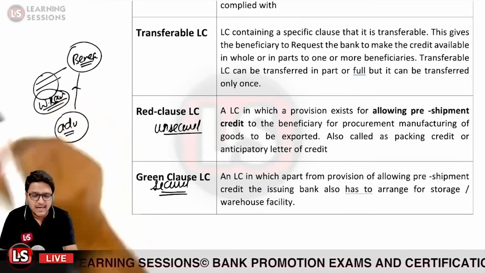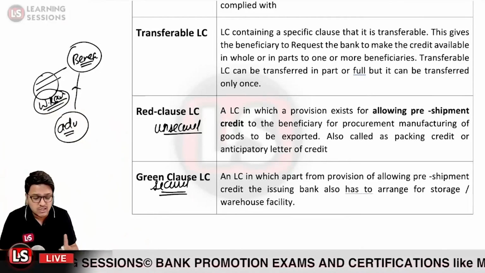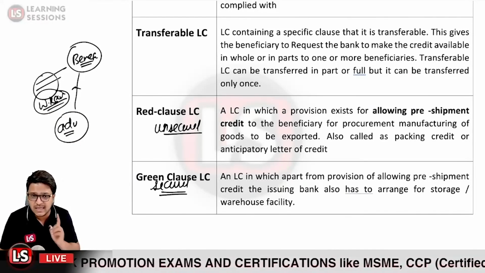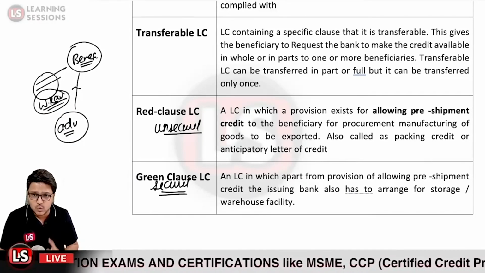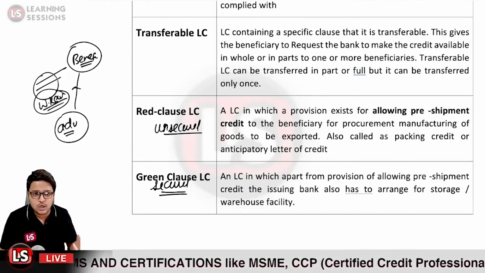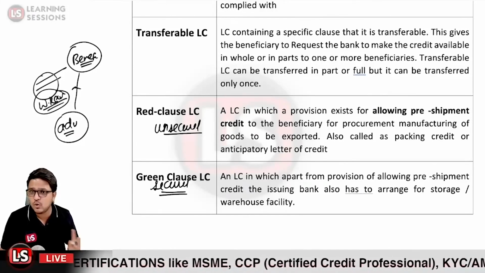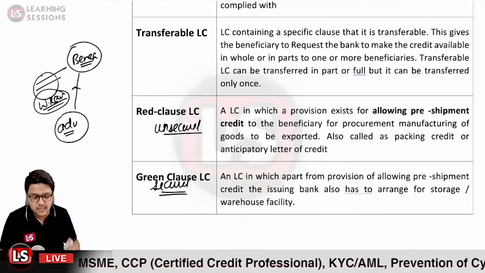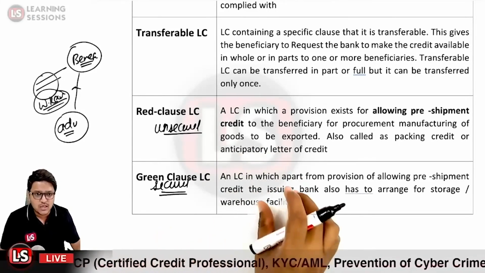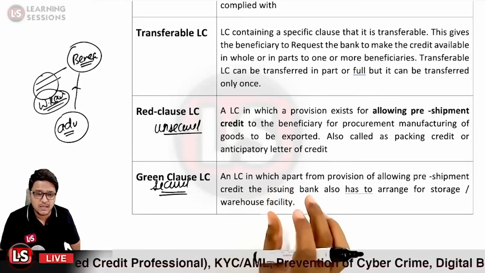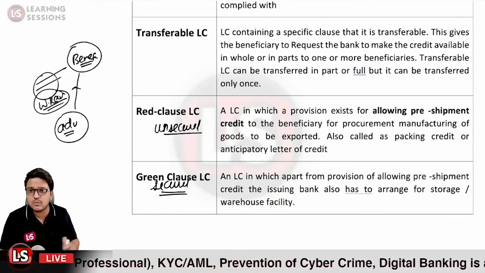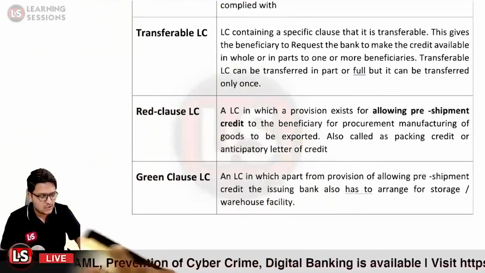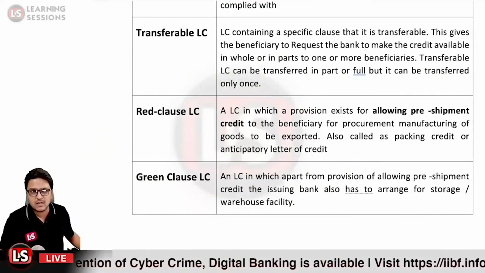And further, that makes the loan secured, because a charge or pledge can be created on this warehouse receipt. That is why it will be a secured loan in the case of the green clause letter of credit, whereas there was an unsecured loan in the case of the red clause letter of credit. That is why such a provision is written in green ink, and that is why it is said to be the green clause letter of credit.